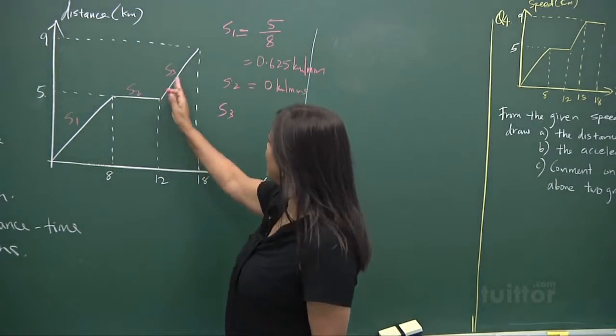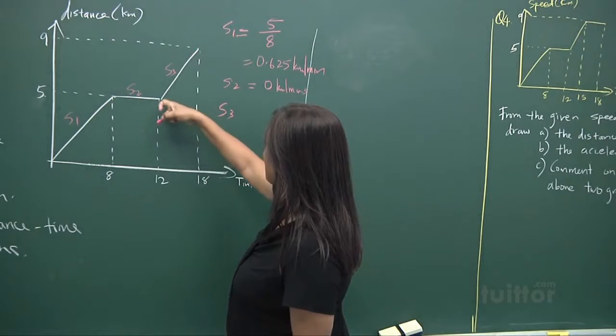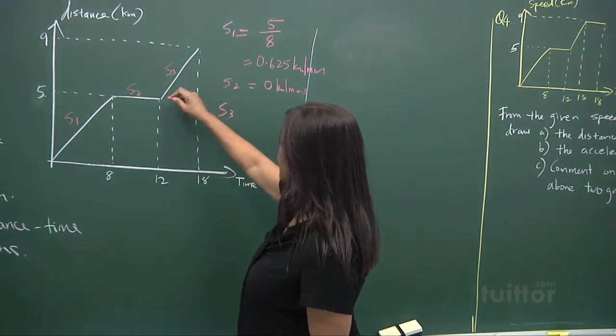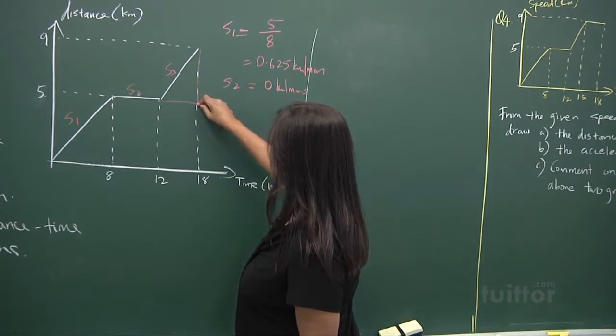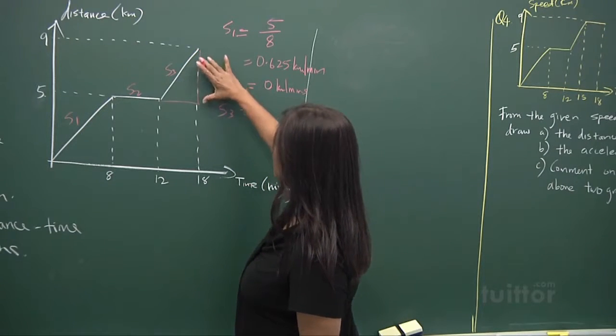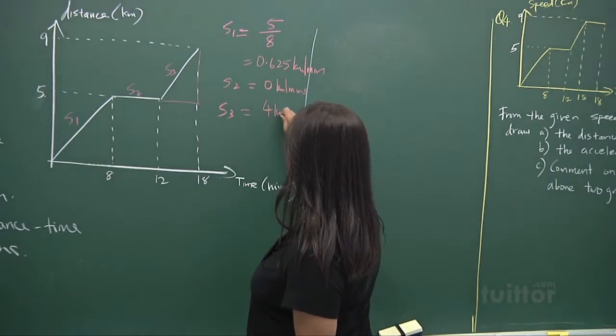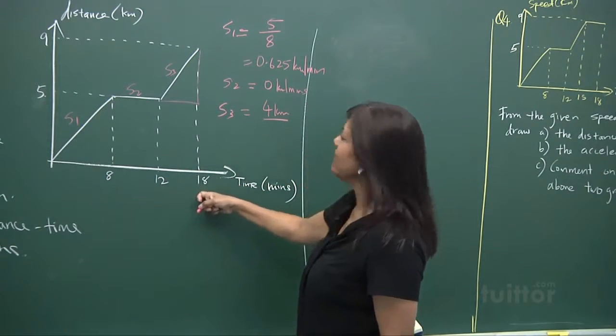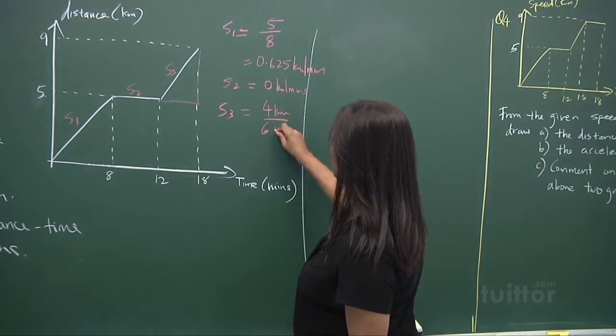Right? The speed is different now. Let's find out. From 5 kilometers, they move to 9 kilometers. So if you look at this distance, there is a distance moved of 4 kilometers in how many minutes? From 12 to 18. So it took 6 minutes to do it.